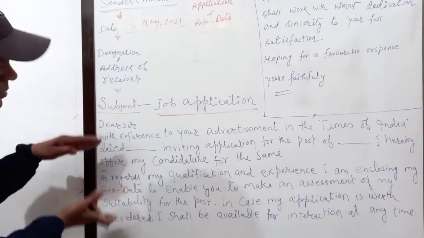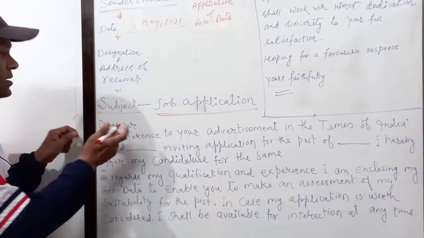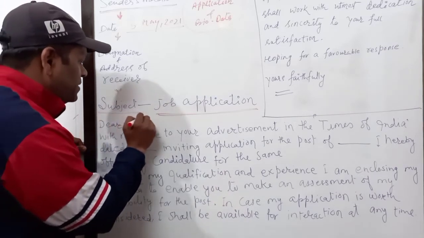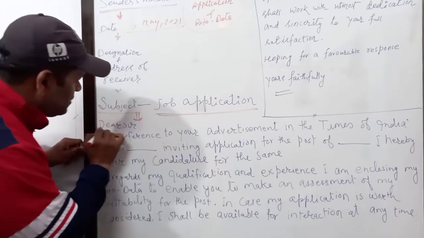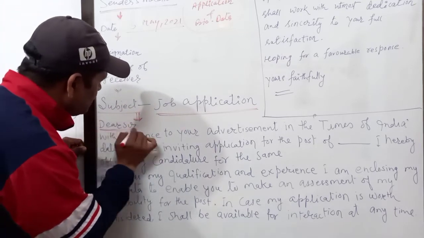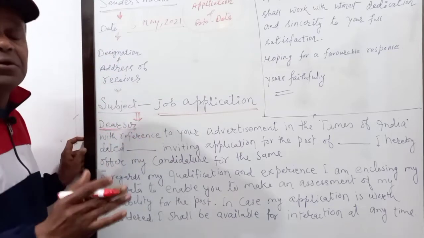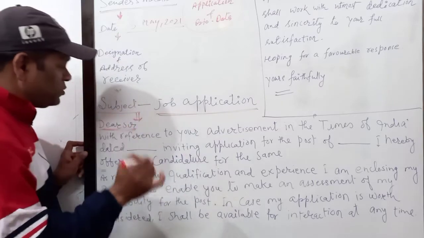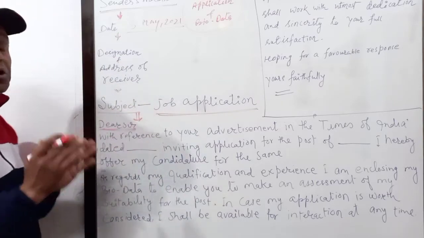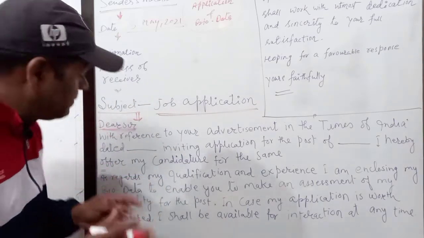Dear children, this is the format. Here I forgot to tell you, sorry. After the subject you keep 1 line gap, then write the salutation, that is Dear Sir. No need to write respected sir. You write only Dear Sir, that will do. After that, no need to leave any gap.